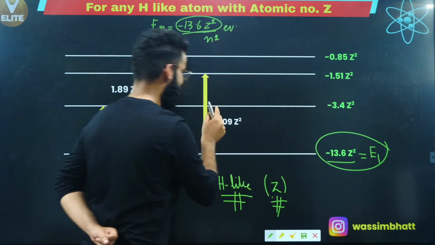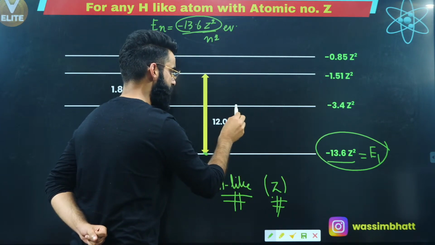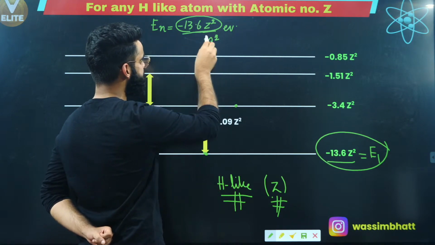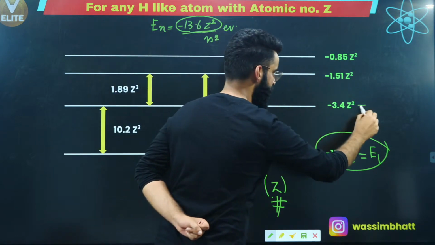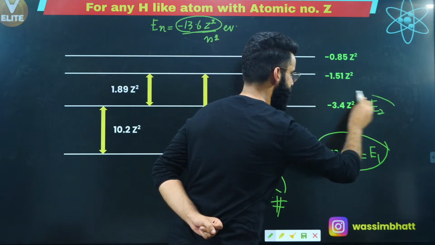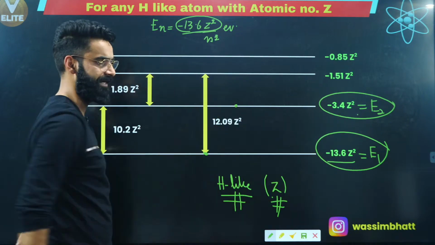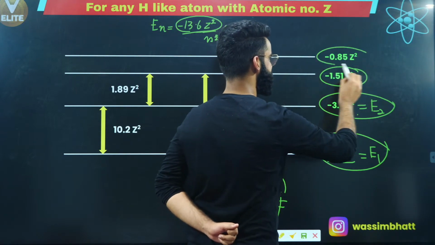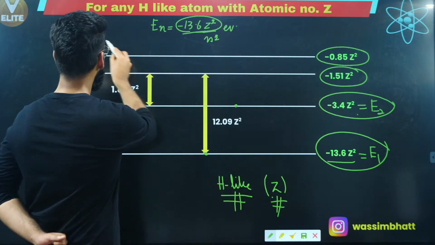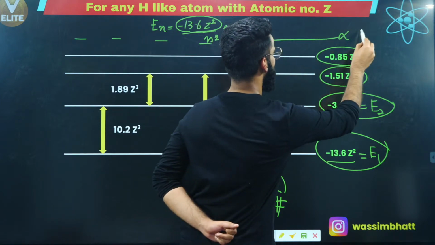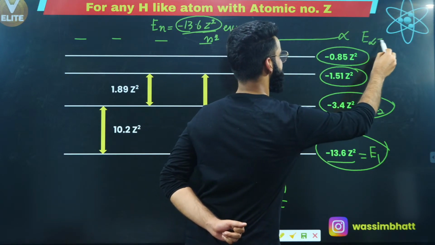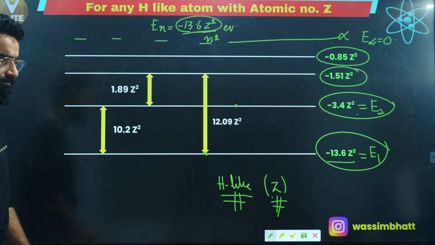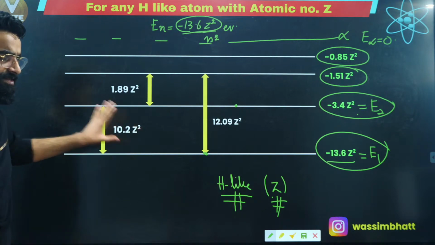Similarly, put the value of n as 2 if the electron is in the second shell. So you get minus 13.6 divided by 4 Z square, which is going to be minus 3.4 Z square. This is the energy possessed by the electron when it is in the second shell. Similarly, this much is the energy possessed by the electron when it is in the third shell, and in the fourth shell. Similarly, when the electron is at infinity, how much energy does the electron possess? The energy possessed by the electron at the infinite shell is going to be 0. I'm sure it's clear to everyone.